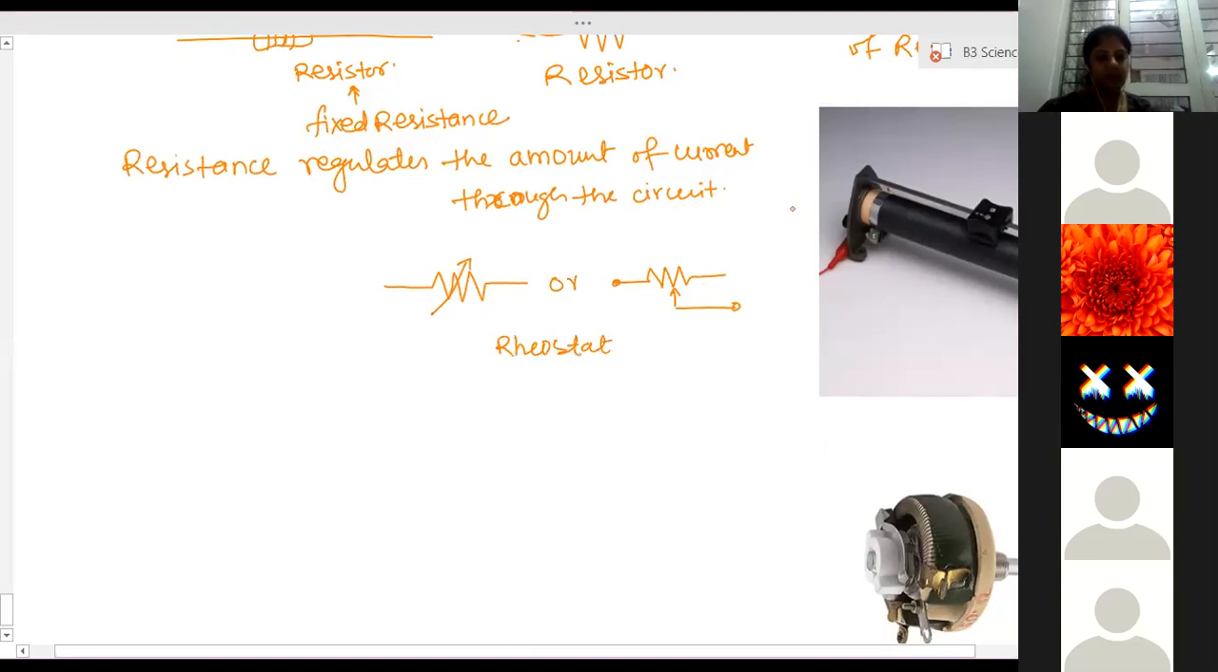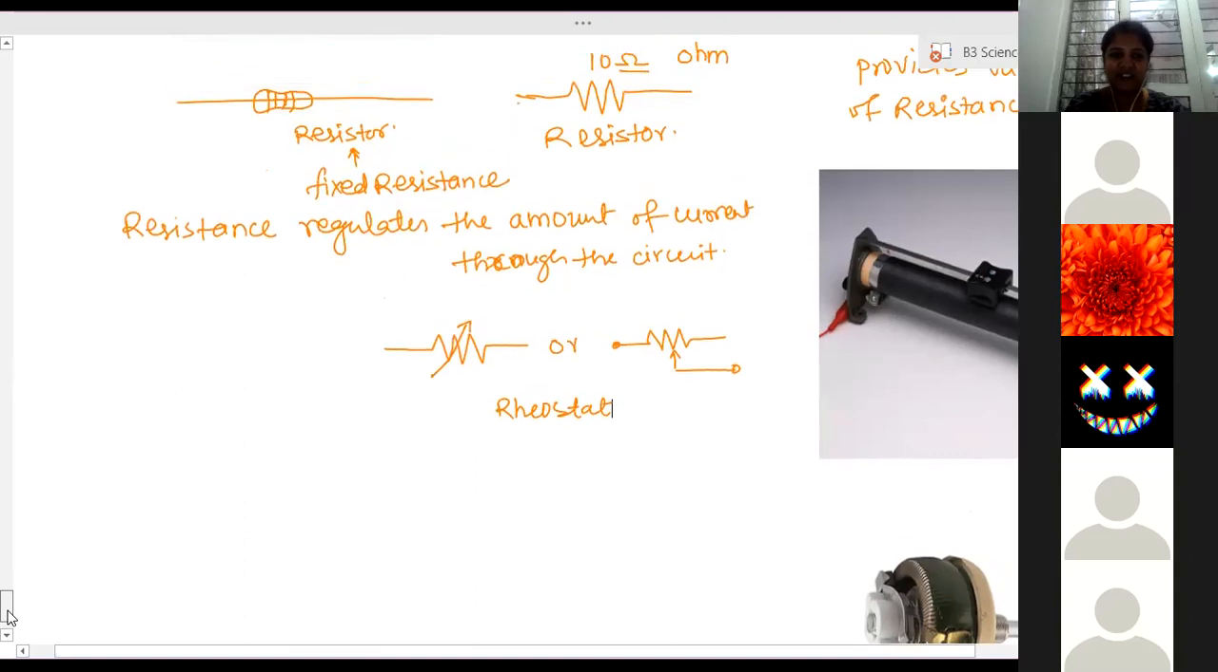Ma'am, for the second one, the arrow goes upright? The arrow can go up or down, anything is possible. Ma'am, can you give the definition of variable resistance? The device which provides different values of resistance. That's it. The name itself suggests its definition.